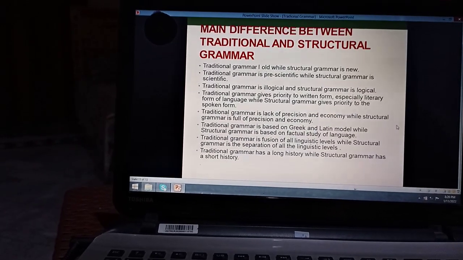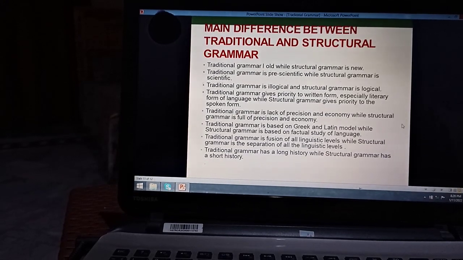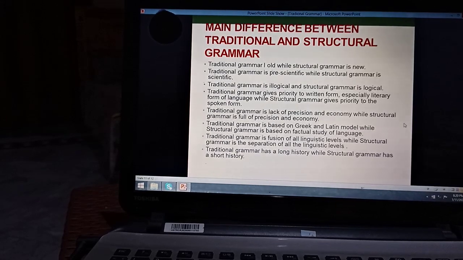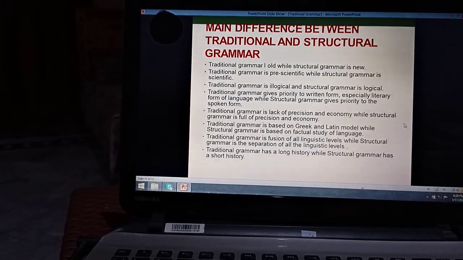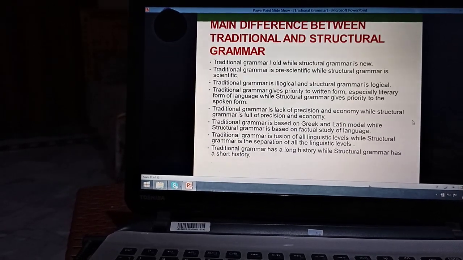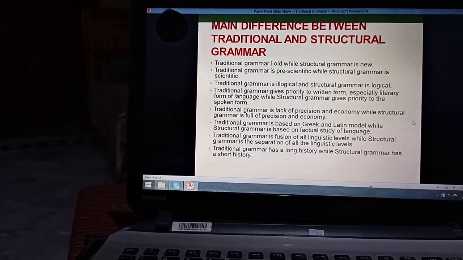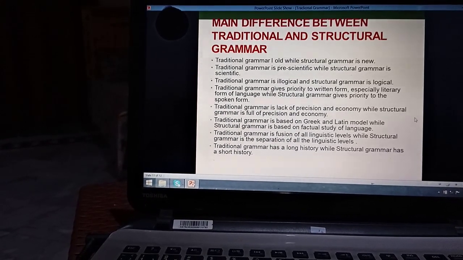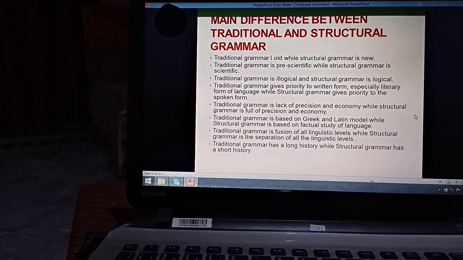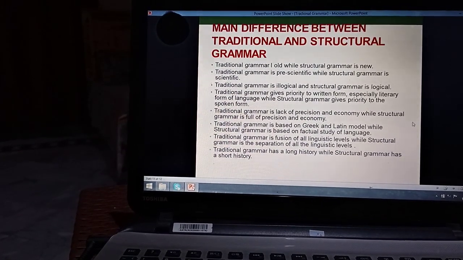So here I am differentiating traditional and structural grammar. Traditional grammar is old while structural grammar is new. Traditional grammar is pre-scientific while structural grammar is scientific. Traditional grammar is illogical and structural grammar is logical. Traditional grammar gives priority to written form, especially the literary form of language, while structural grammar gives priority to the spoken form. Traditional grammar lacks precision and economy, while structural grammar is full of precision and economy.